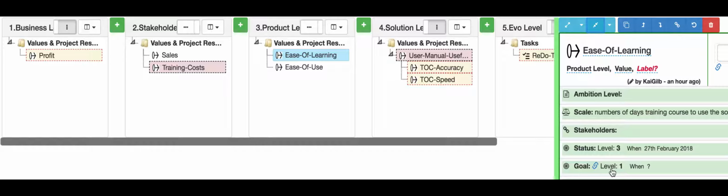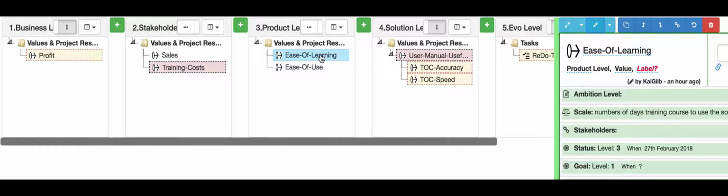Not only is it fewer days for the training itself, but maybe we're flying people in to the training, there are hotels, there's meals, there's lots of costs involved. So if we can get that into 1 day, they fly in the morning, they do the training, and they fly out again, that would substantially help reduce the training costs. So clearly a connection here.